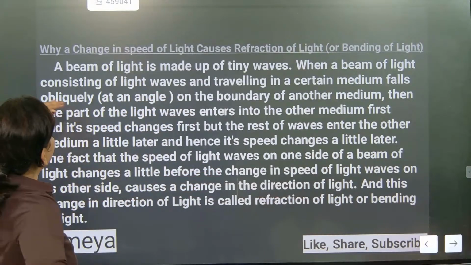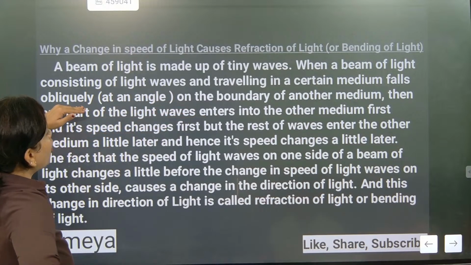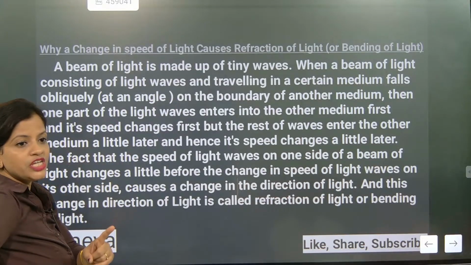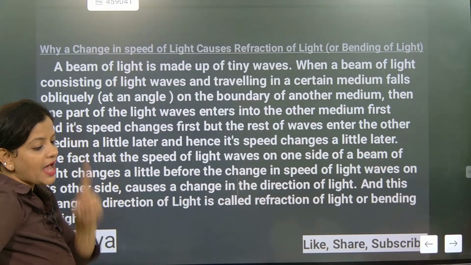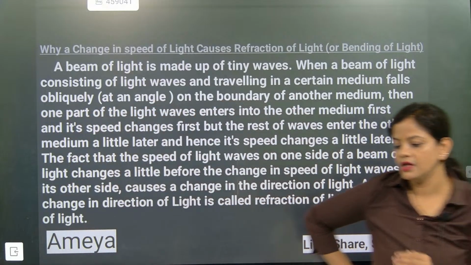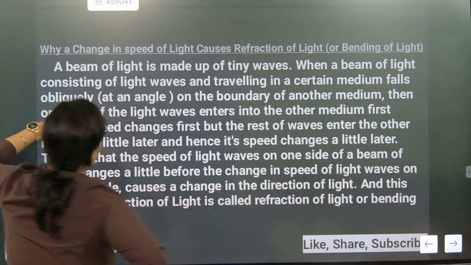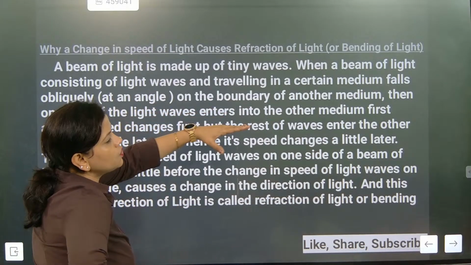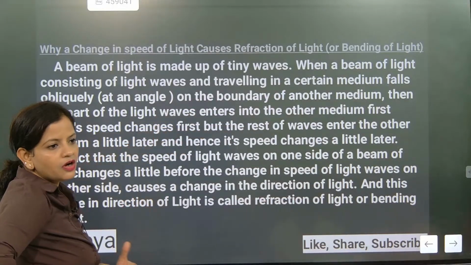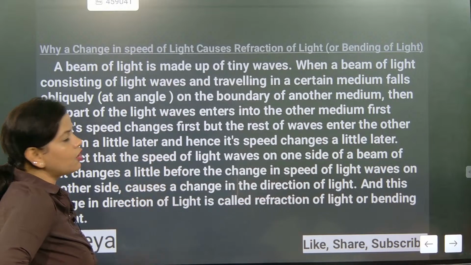So when the beam of light, consisting of light waves and traveling in a certain medium, falls obliquely, oblique means making some angle. What is the meaning of oblique projection? Making some angle. So when it makes some angle on the boundary of another medium, one part of the light will enter the other medium first and its speed changes first. All of it will not enter at once. One will enter first, followed by the second and the third.